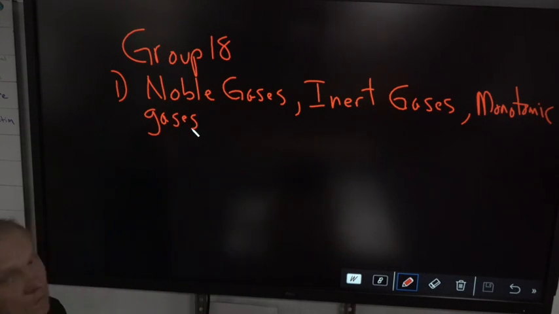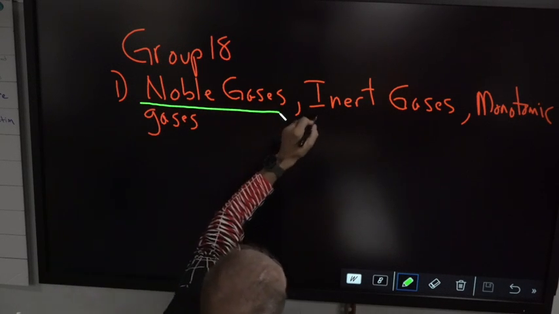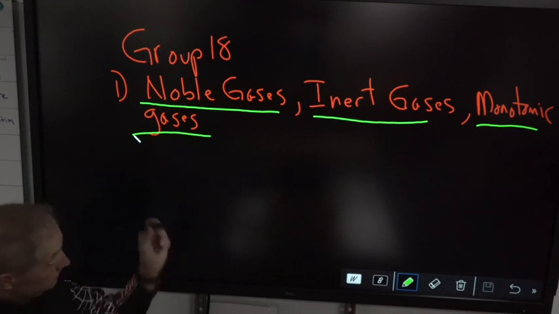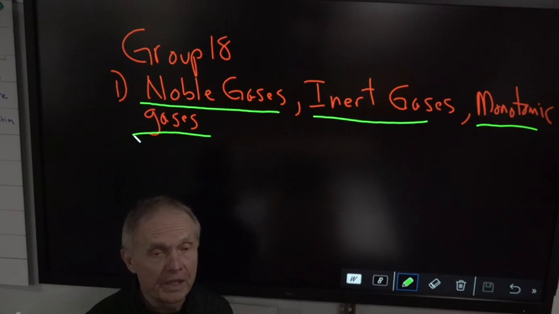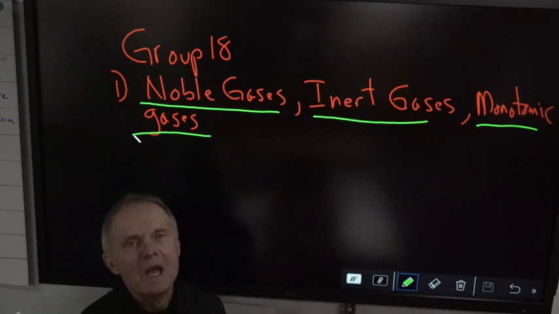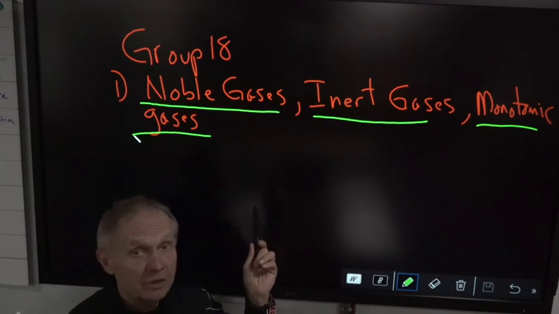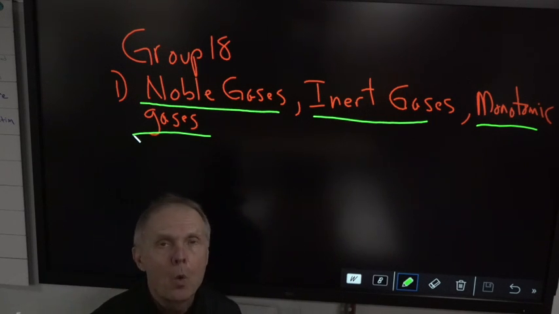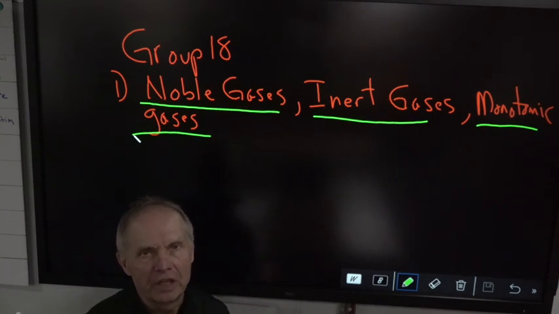So we have three names. We have the noble gases, we have inert gases, and then we have monatomic gases. All that means is, inert means they don't want to bind with anybody because they are stable. They are very cool. They're noble. Every element on the periodic table wants to look like them. Not proton-wise, not neutron-wise.